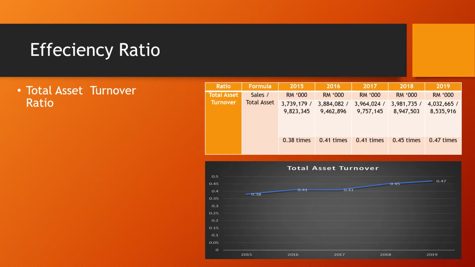Pretty much similar for the asset turnover ratio, which is still in lower performance, even though it keeps on increasing from year 2015 at 0.38 times to 0.47 times in year 2019, but it indicates a slight difference from year to year. This shows that the company is failing to efficiently employ its assets to generate sales.